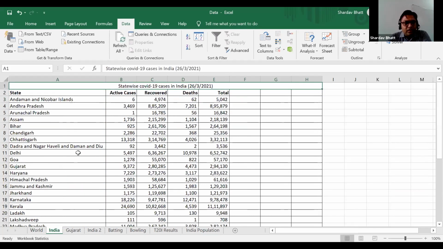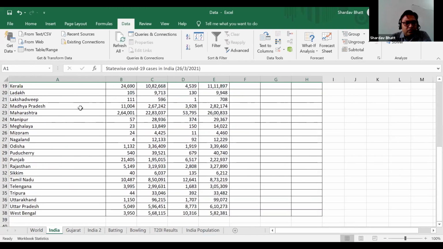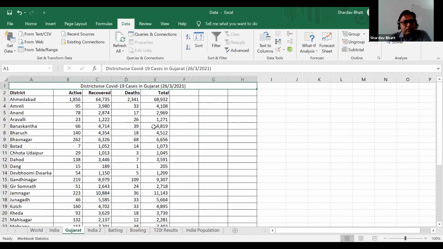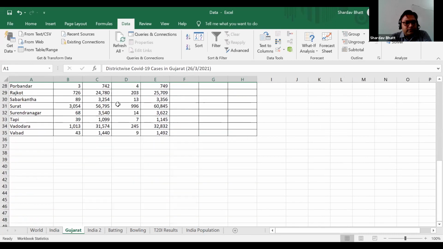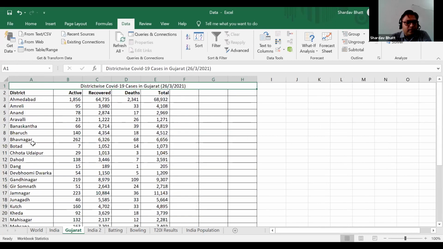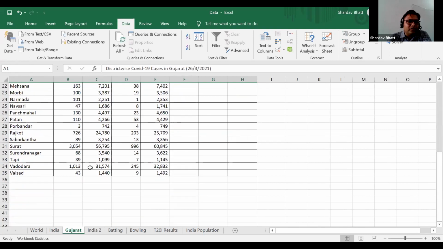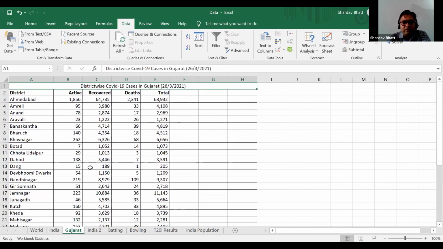And then these are the COVID-19 state-wise cases. All the states of India are covered. This is in the second sheet. And this is about Gujarat, different districts of Gujarat. Now looking at these numbers, you will feel that yes, some numbers are large, some numbers are small, but you will not be able to find a pattern just by looking at the data.